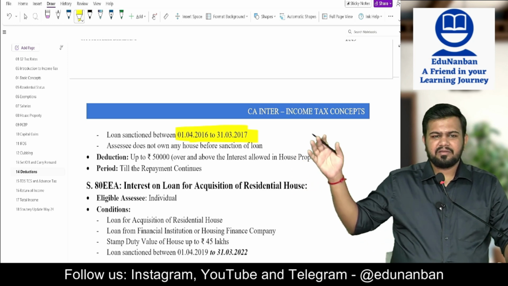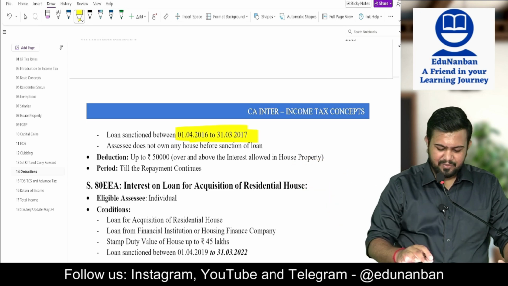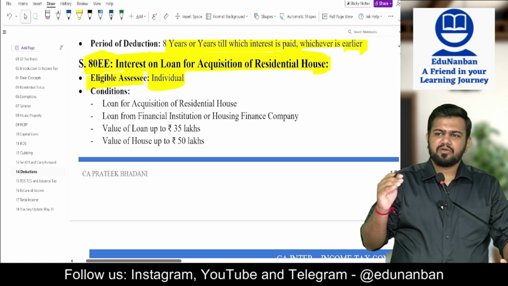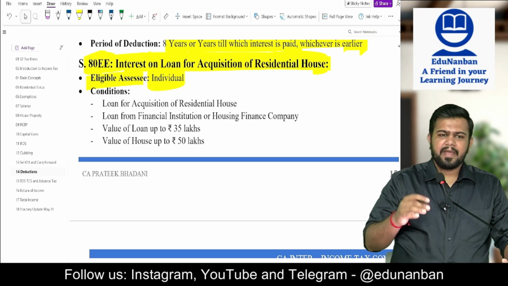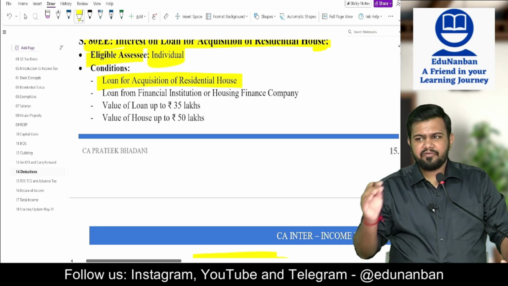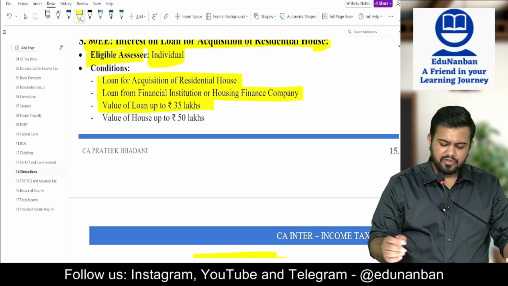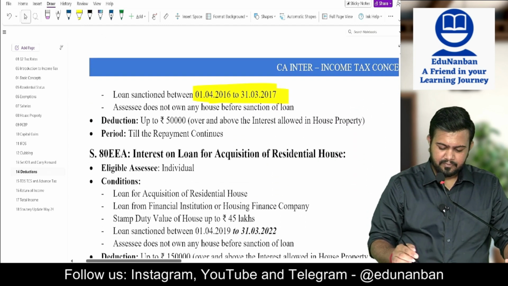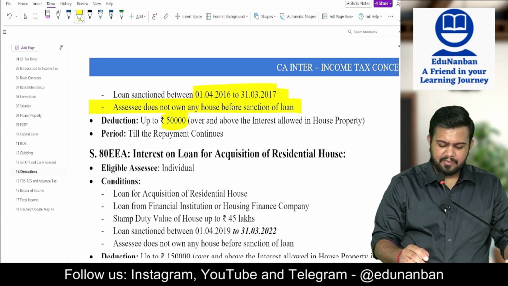These are not that important. If at all they want to make the paper difficult and they ask it, you should be in a position to answer. Interest on loan for acquisition of residential house: the housing loan should have been taken between 1/4/2016 to 31/3/2017. Eligible assessee is only individual. Conditions: loan should be taken for purchase of residential house. Loan should be from financial institution or housing finance company. Value of loan should be maximum 35 lakhs. Value of house should be maximum 50 lakhs. And assessee should not own any house before sanction of loan. What is maximum deduction? 50,000.